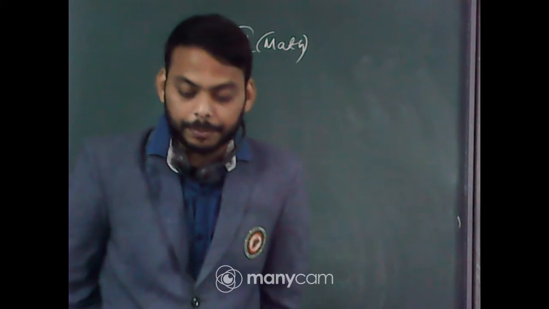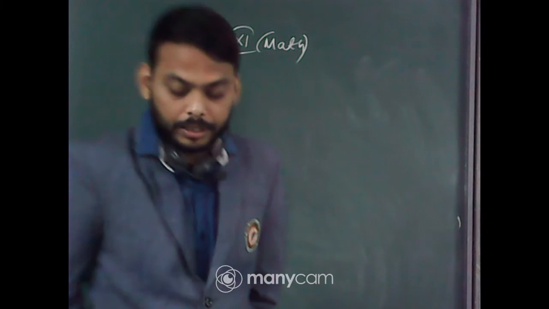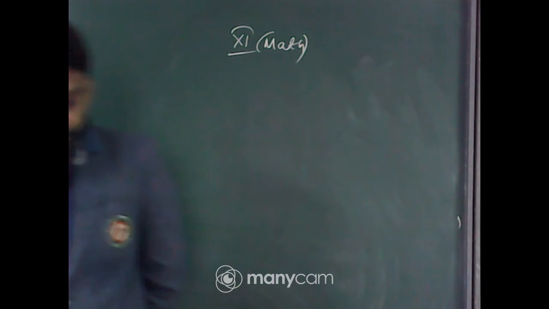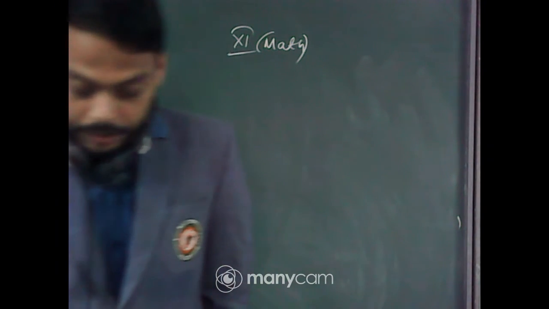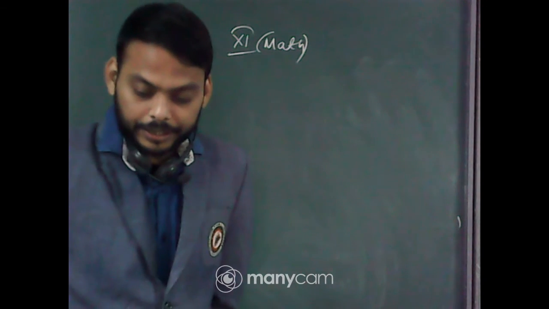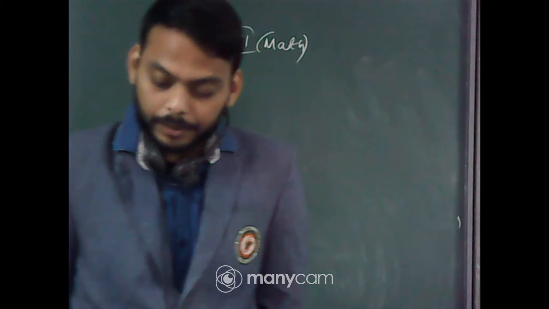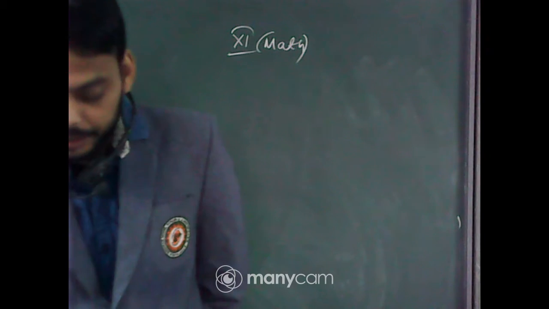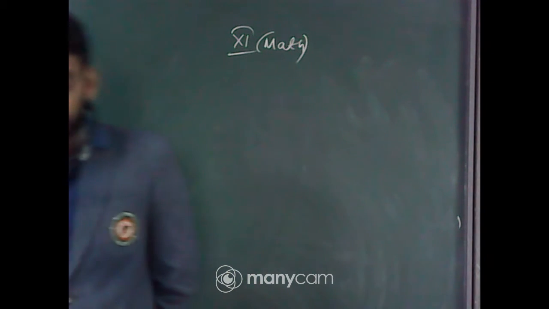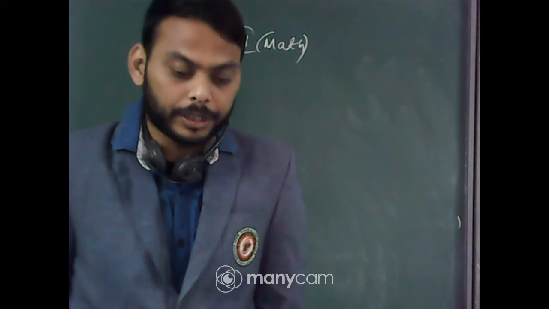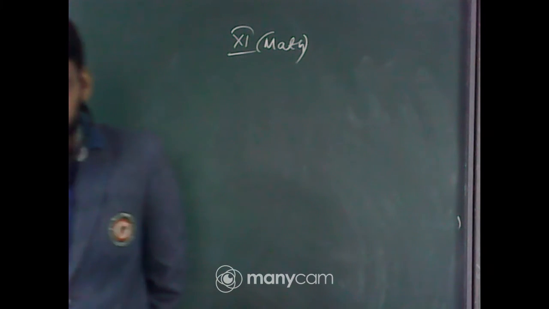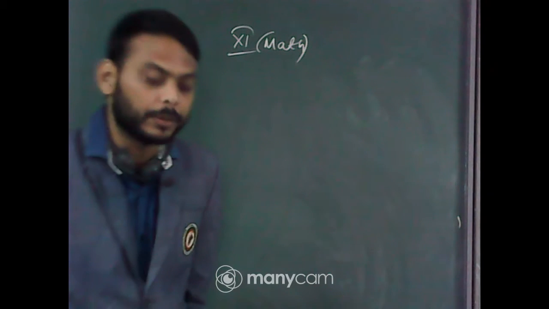Now I am telling you about the syllabus of assessment 2. It will be straight line, conic section, introduction to three-dimensional geometry, limit, derivative and statistics. So chapter 10 to chapter 15 excluding chapter number 14, because mathematical reasoning is excluded from the syllabus.